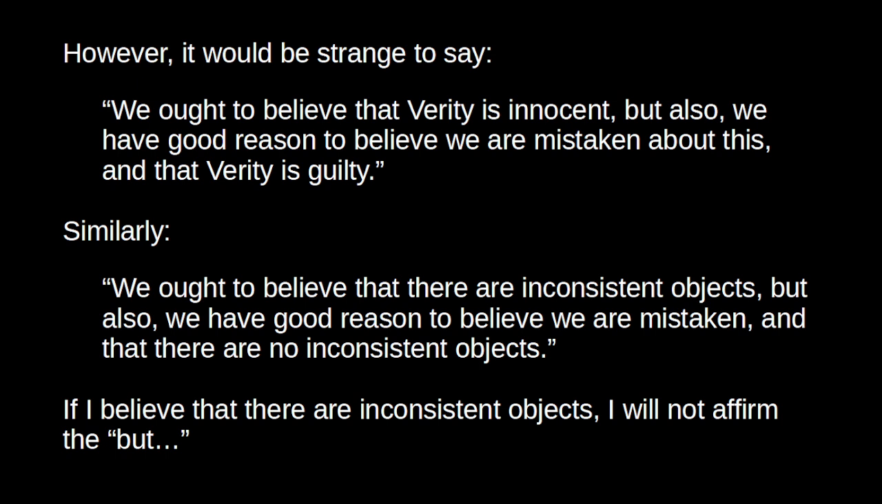So it's one thing to believe that P while recognizing that we could be mistaken about P. It's quite another to believe that P while saying that we are in fact mistaken about P. And that seems to be the attitude that Collivan is recommending we take with respect to inconsistent objects. That we're justified in believing that there are inconsistent objects. Nevertheless, we have good reason to believe that we are mistaken about this and that in fact there are no inconsistent objects.